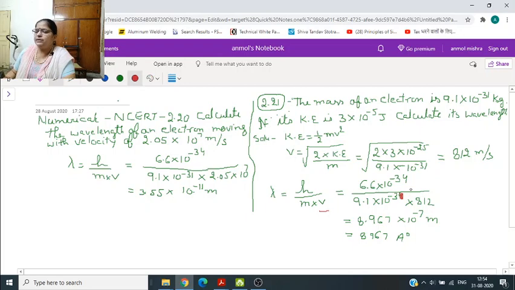9.1 into 10 to the power minus 31 into 812. So the value comes out 8.967 into 10 to the power minus 7 meters. If it is not asked, you can leave the answer in meters only, but if it is asked to change in angstrom, then you have to change it. So it will be divided by 10 to the power minus 10, so it will become 8967 angstrom.